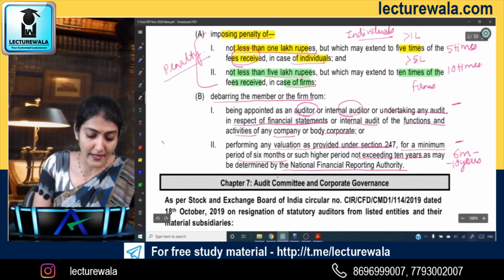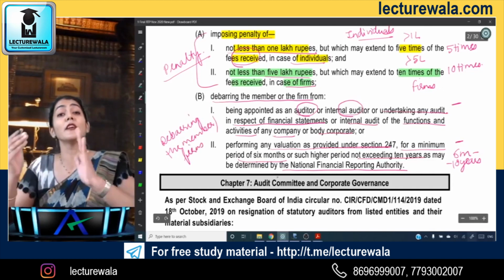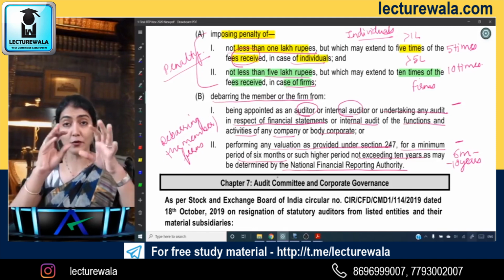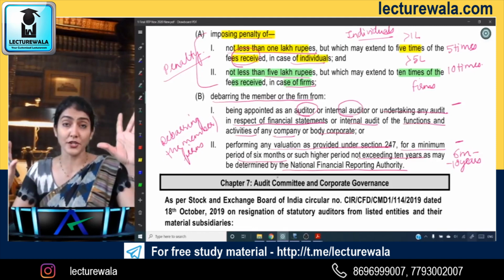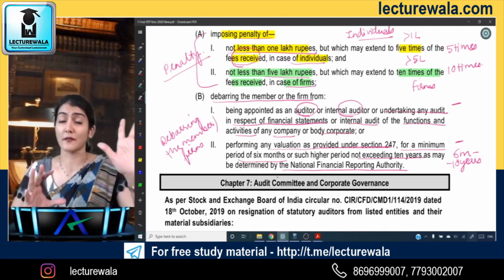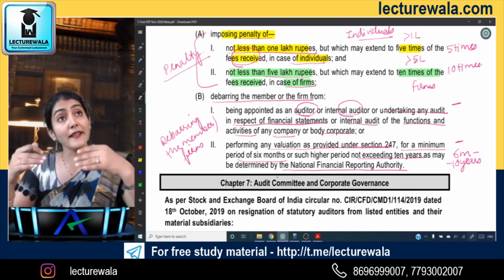So penalty and also debarring the member or the firm. So the entire firm could also be debarred. Either the member or the firm. What does it say? No audit, no internal audit, or not providing any valuation for a minimum period of 6 months, which may extend up to 10 years. So this is by the NFRA.